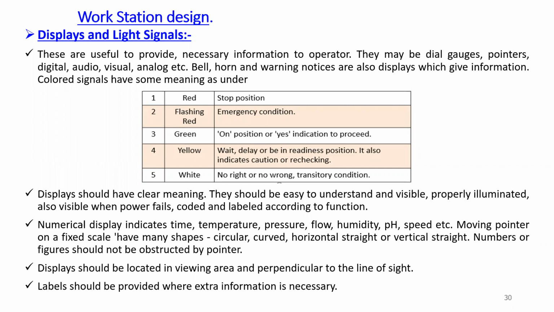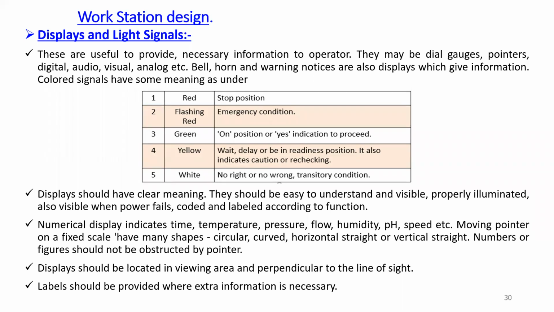Then displays should have clear meaning. They should be easy to understand, visible, properly illuminated, and also visible when power fails. So sometimes we have to use fluorescent displays, because in case of a power failure, some signals and displays should still be visible even though power is not there.